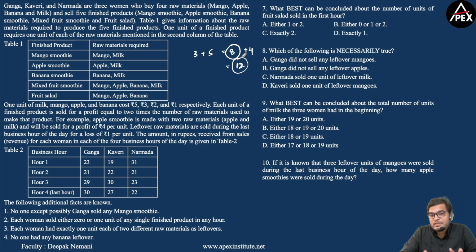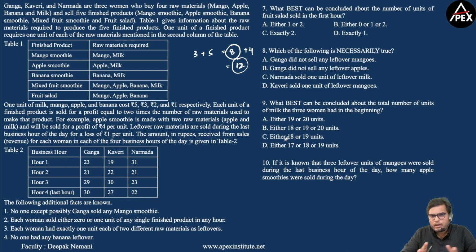And these types of sets are called open sets, where you do not have a definite solution at the end. And I rate this question to be a moderate level question because there are no direct questions which you can answer just by looking at the data. You need to solve for the entire set. You need to get all the possibilities, and then only you can solve these 4 questions.